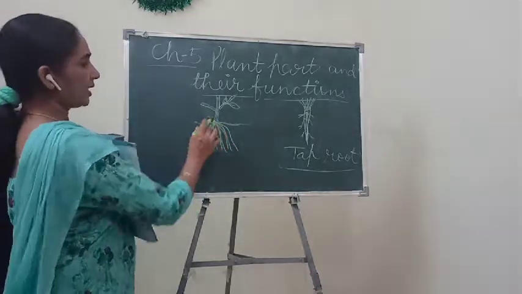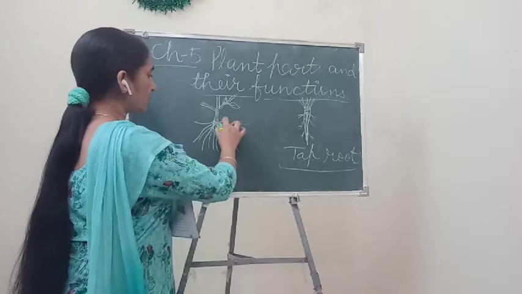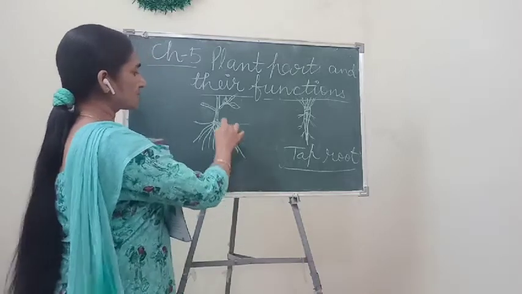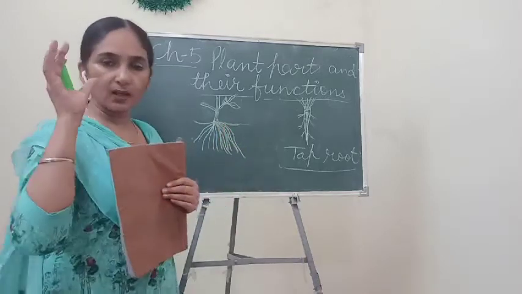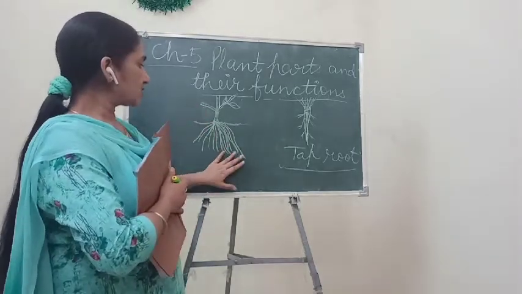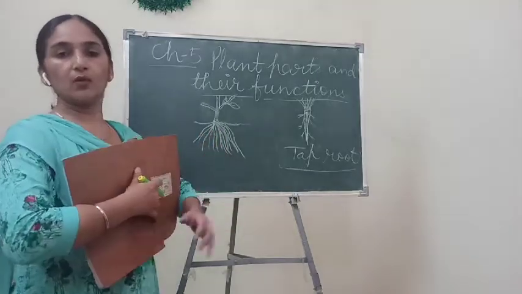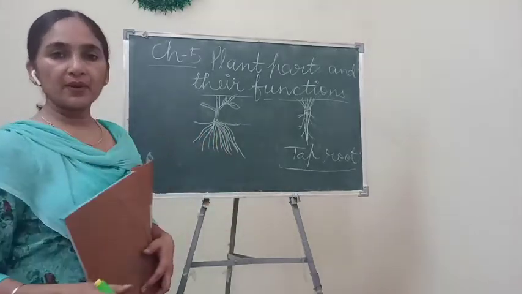Means from a single point many thread-like or fiber-like branches come out. So that's why this kind of root is called fibrous root.